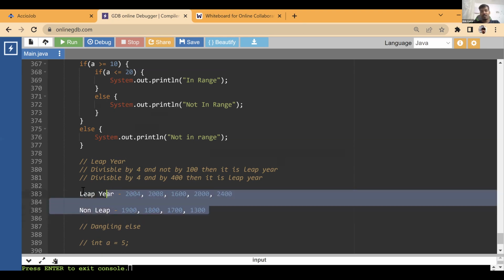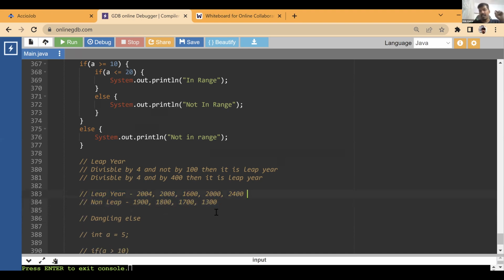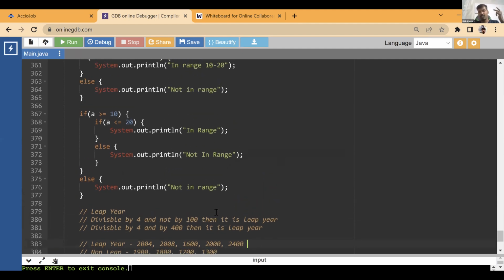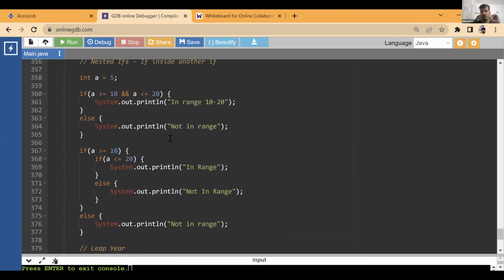Okay. Understood. What is a leap year? What is a not leap year? Now I have one simple thing for you all. I guess you would have done this question, but I want you all to do this question in both ways. Try to do it using nested ifs, and try to do it using logical operators. Okay, try to do using both.